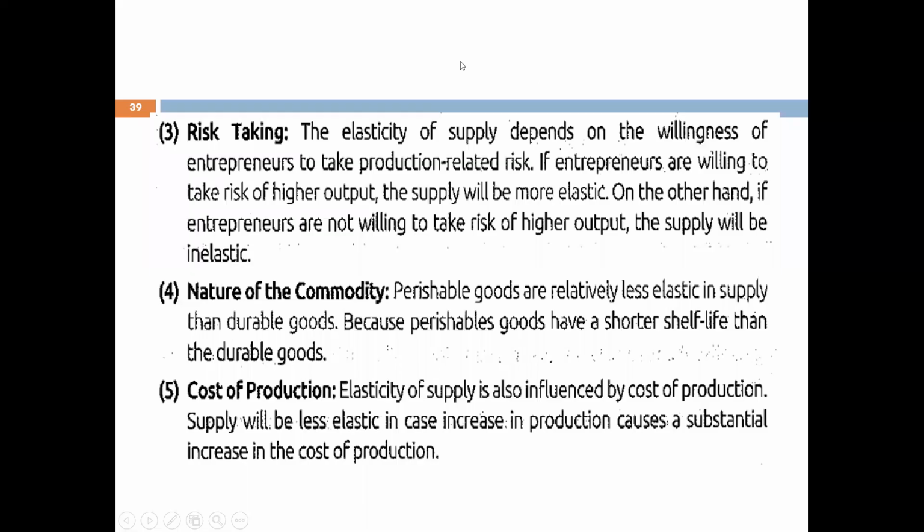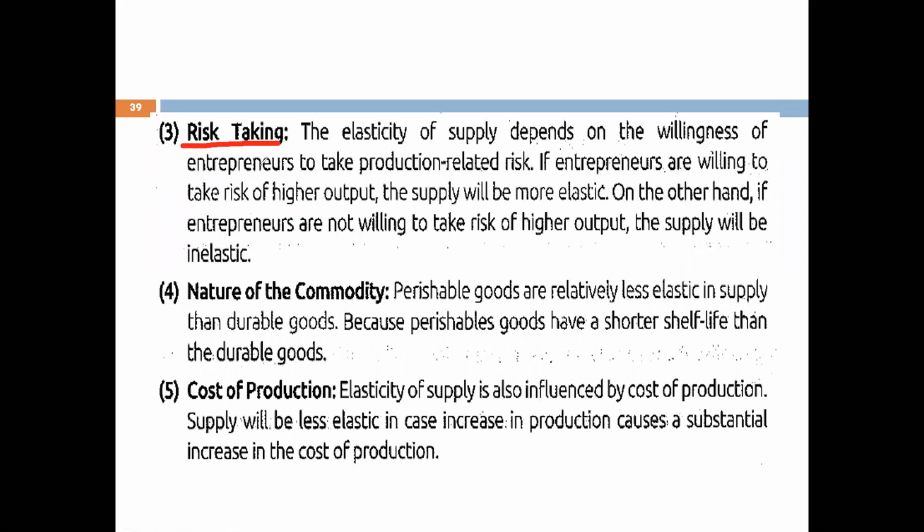Now the third factor which is affecting the elasticity of supply is risk taking. The elasticity of supply depends on the willingness of the entrepreneur to take production related risk.